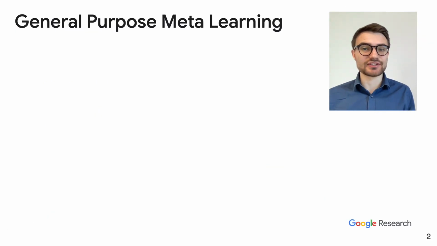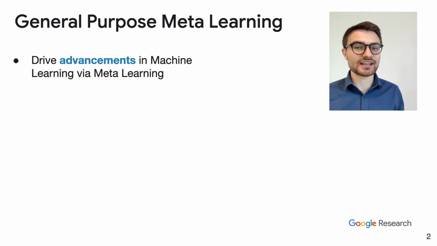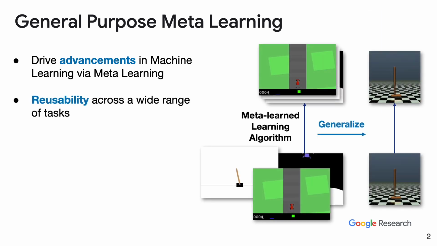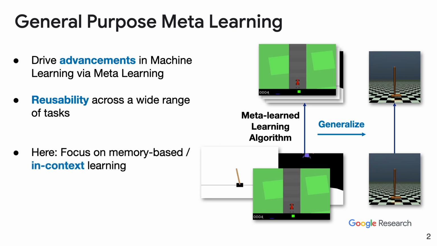We are interested in general purpose meta-learning. This is the idea of driving advancements in machine learning using meta-learning. That means we want to discover novel general purpose learning algorithms that are reusable across a wide range of tasks. In this paper, we want to put as few inductive biases in the model and learning algorithm as possible. We do this by using memory-based or in-context learning to learn.